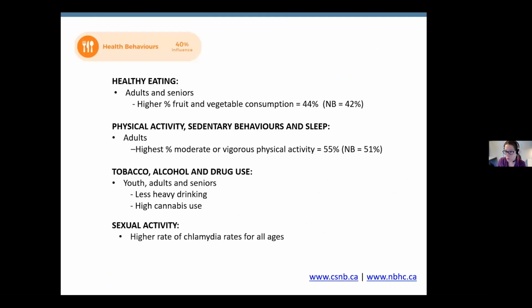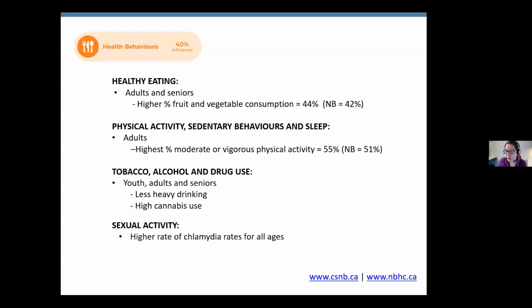When we move on to the health behaviors of Zone 3 residents, they're generally good. A higher than average percentage of adults and seniors eat at least 5 servings of fruits or vegetables daily. That's higher than the New Brunswick average, but as you can see here at 44%, it might not be what we would hope for as a population. In terms of physical activity, a higher percentage of adults get the recommended amount of moderate or vigorous physical activity, which is higher than the provincial average as well, but it's at a 55% rate.